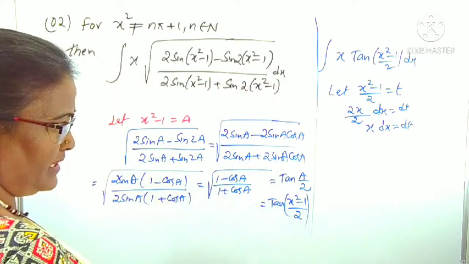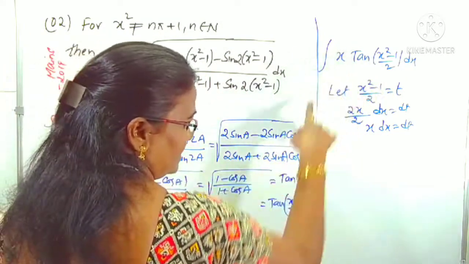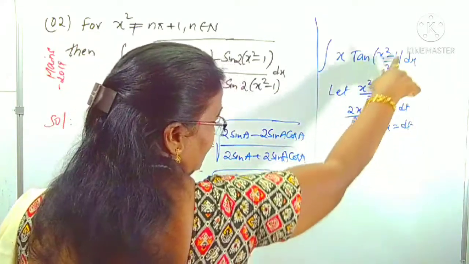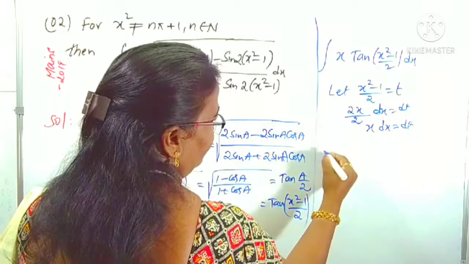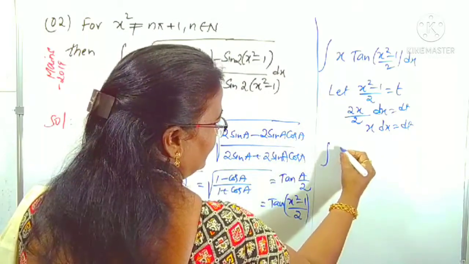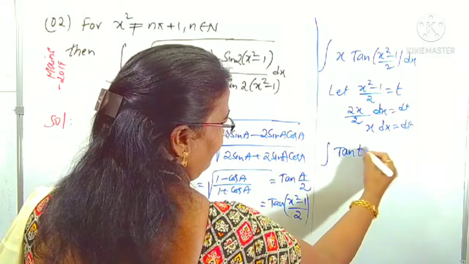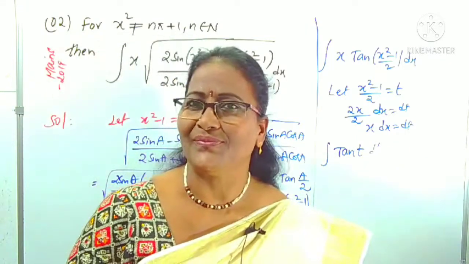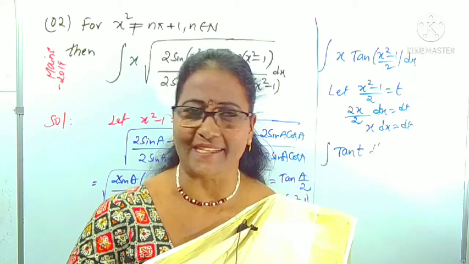Now clearly the question becomes what? In place of x dx we can take dt. This is nothing but t. Therefore, indirectly we want the integral of tan t. What is the integral of tan x? Yes, log mod sec x.